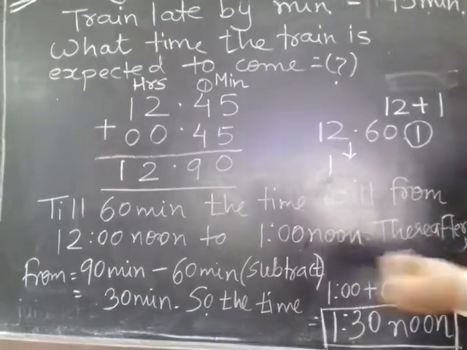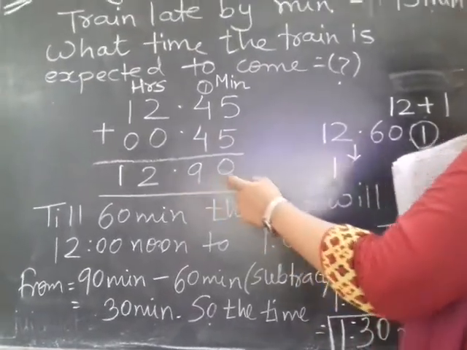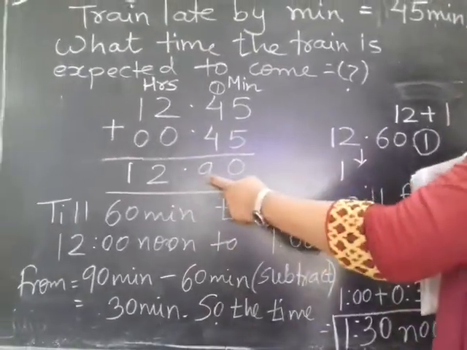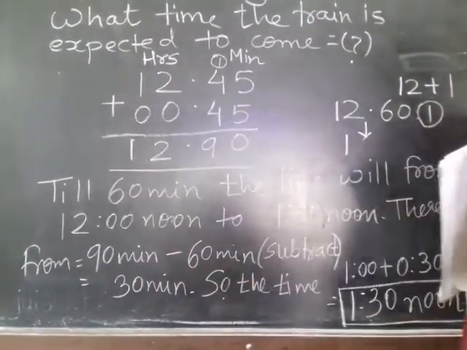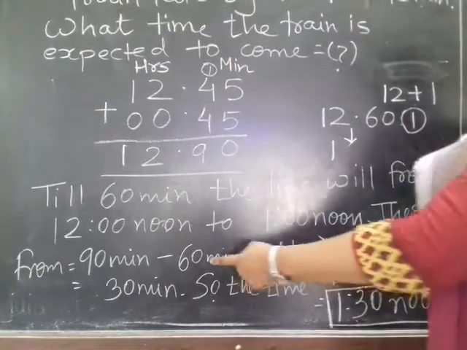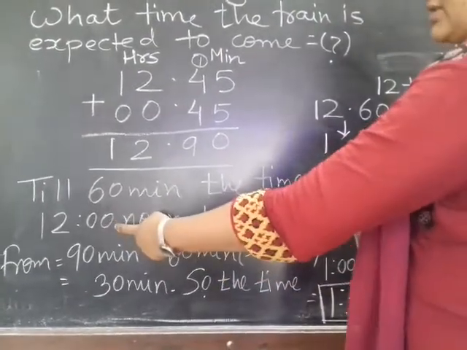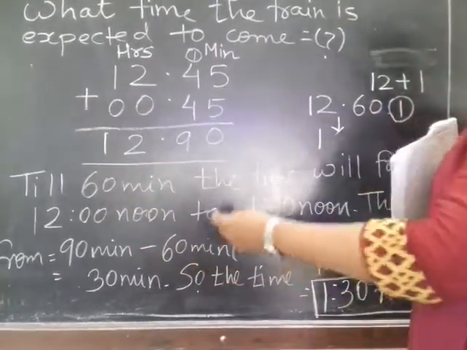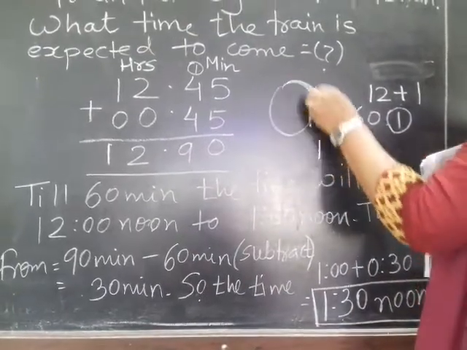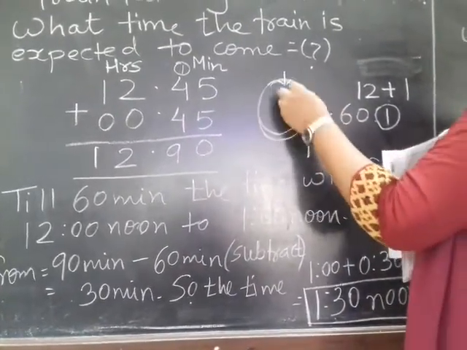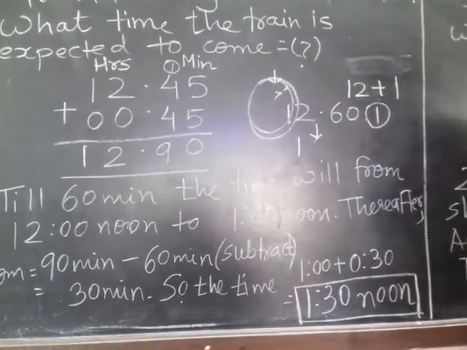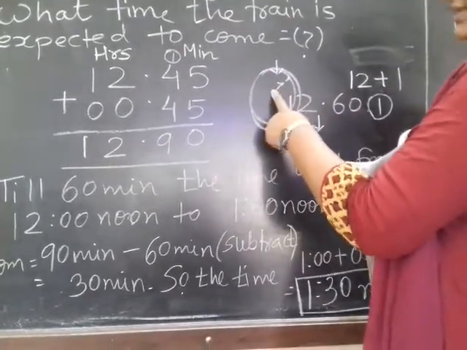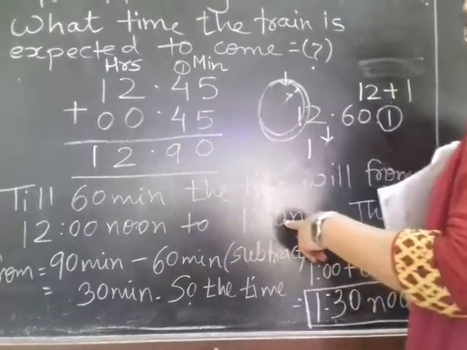But here after 60 we have 30 more minutes. How? The actual minutes are 90. 90 minutes, I subtracted 60 minutes from it. Why? Because 60 minutes means the clock moves from 12 and after 12, when it moves again, the whole clock moves for 60 minutes. The hour hand will come on 1. I hope this is clear. So by 60 minutes, the time will be changed from 12 to 1.